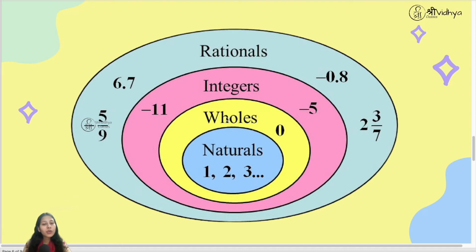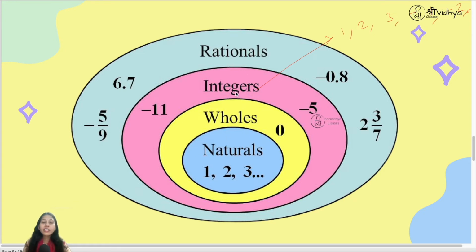Similarly, all whole numbers and all natural numbers are integers, because they are also included in integers. In integers we have 1, 2, 3, -1, -2 and 0. We can write so many numbers in integers. So all the whole numbers and natural numbers are also integers, but all integers are not whole or natural.